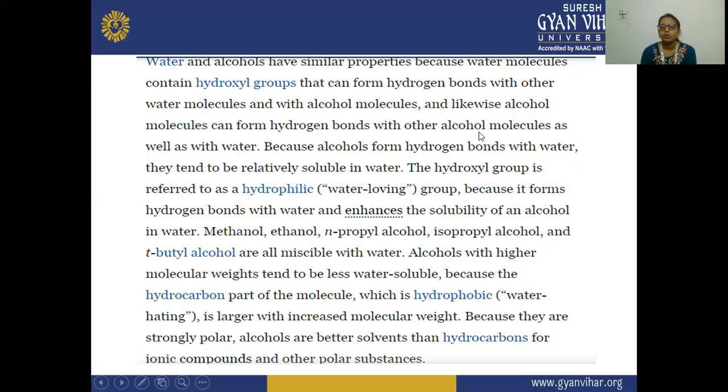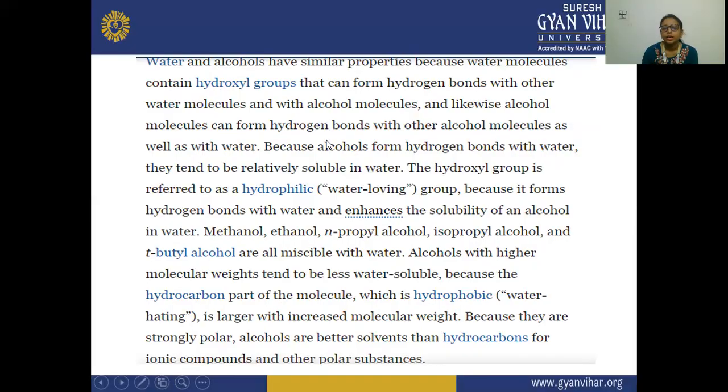Likewise, alcohol molecules form hydrogen bonds with other alcohol molecules as well as with water. They have similar properties because water also contains the hydroxyl group. So water forms hydrogen bonding with water molecules as well as with alcohol. Similarly, alcohol forms hydrogen bonding with water molecules as well as alcohol molecules.